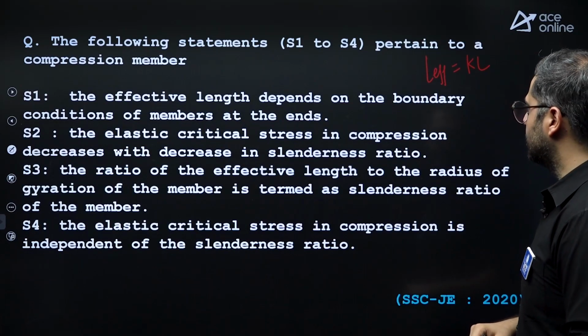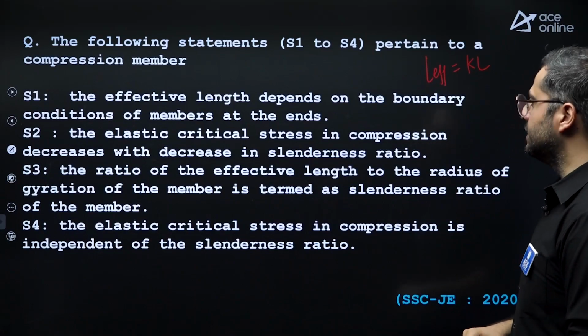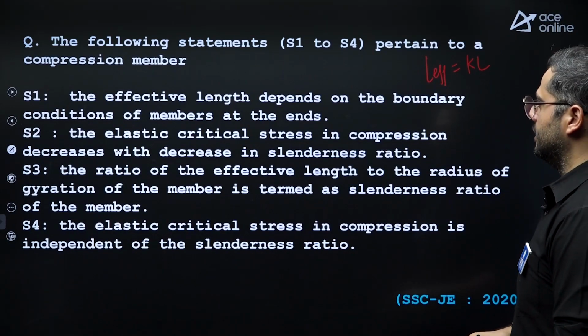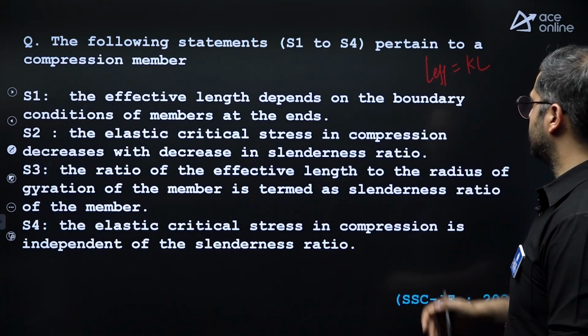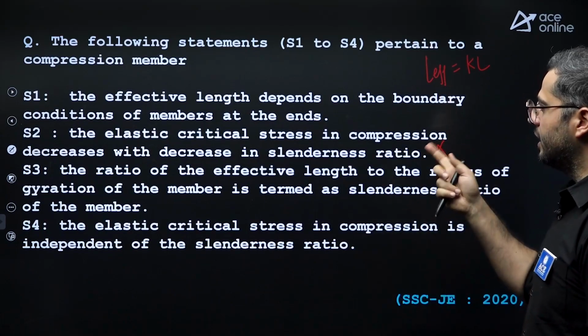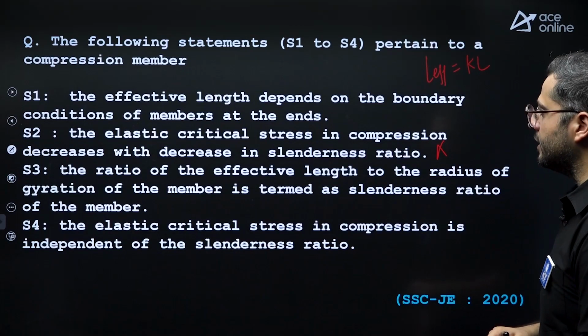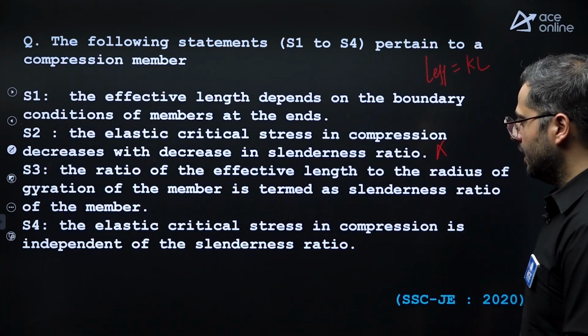The elastic critical stress in compression decreases with decrease in slenderness ratio. This statement is wrong. It actually increases. The ratio of the effective length to the radius of gyration of the member is termed as slenderness ratio, correct?